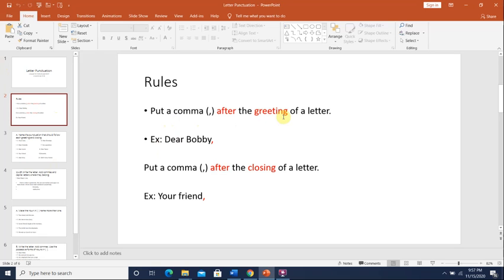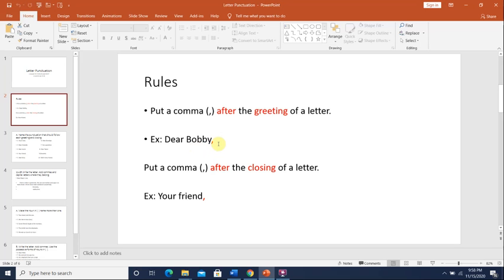So when you begin the letter, you must start with a greeting. Means like saying hello or something. But in a letter, you start a letter with the word dear, and you write the person's name that you are sending it to. Like for example, this is the greeting, Dear Bobby, and we put the comma after the person's name. So it says here, when you begin a letter, you put a comma after the greeting, and the greeting is the word dear, and then you write the person's name. So after I say dear and the person's name, I put a comma.